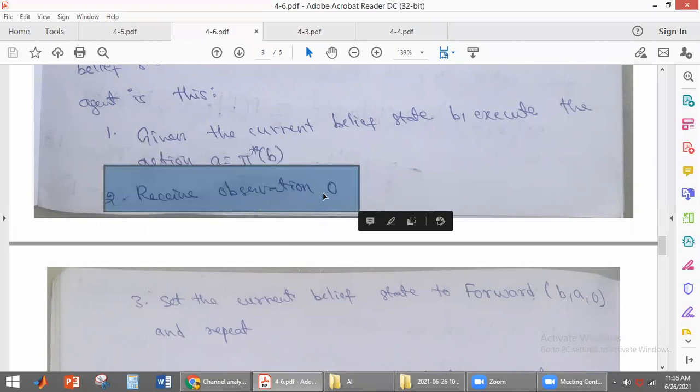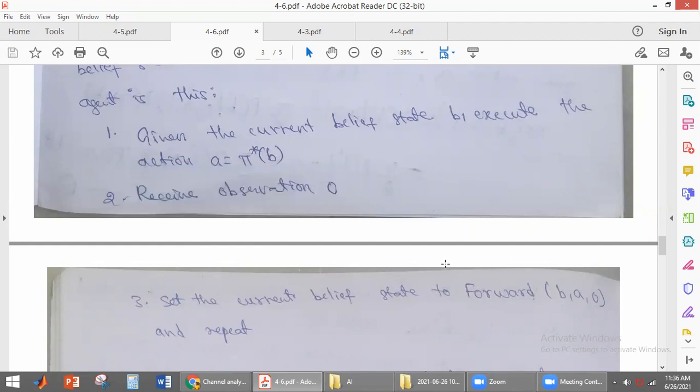Based on this observation, it will find the next belief state, which is forward BAO. The next belief state will become the current belief state, students. This will continue.